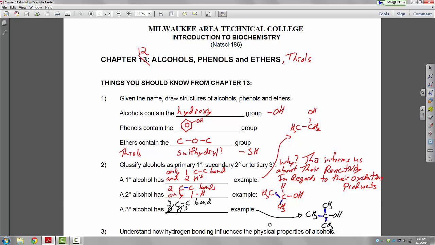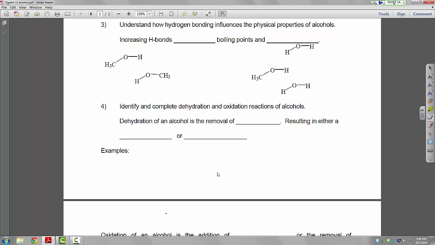That's tertiary. Alright, understand how hydrogen bonding influences the physical properties of alcohols. Increasing hydrogen bonds increases boiling points and solubility. It will also increase their melting points, MP for melting points.